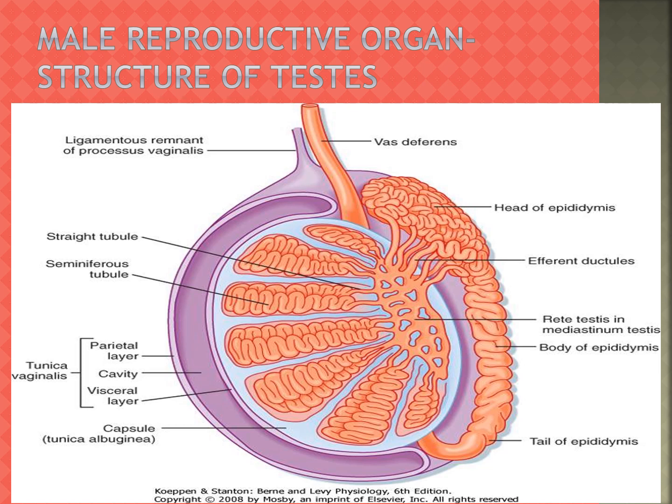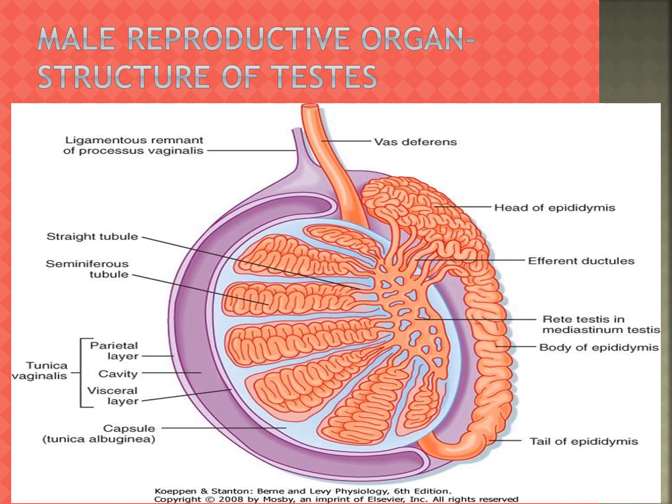Vas deferens, efferent ductules, head of epididymis, rete testis, mediastinum testis, body of epididymis, tail of epididymis.